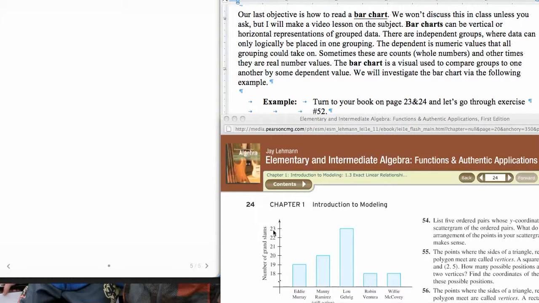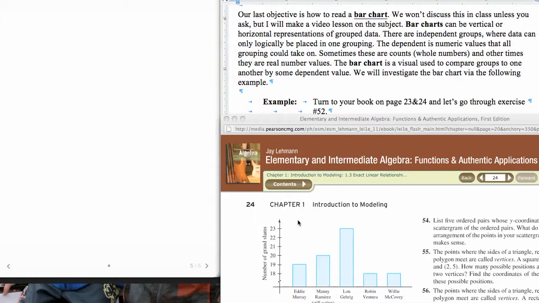What you're seeing down here at the bottom is exercise number 52 from your textbook, the Lehman textbook, as is exhibited right here. And this bar chart is representing the categories of Eddie Murray, Manny Ramirez, Lou Gehrig, Robin Ventura, and Willie McCovey, and the number of grand slams that those had. So these are absolutely counts on these particular things.